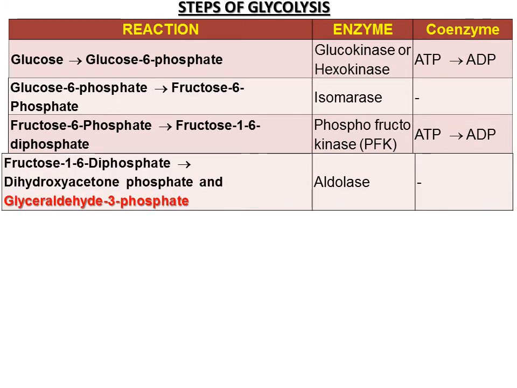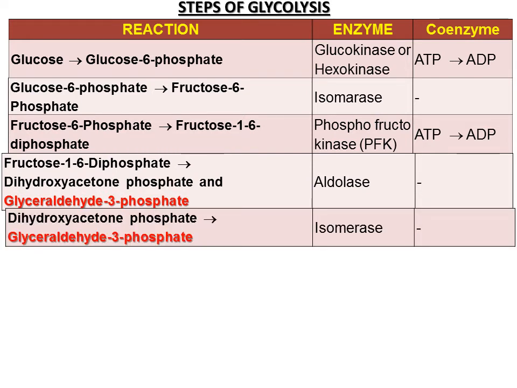Next reaction. Fructose 1,6-diphosphate is converted to dihydroxyacetone phosphate and glyceraldehyde 3-phosphate. If you remember, how many carbons does glucose have? It has 6 carbons. Up till now it was 6, 6, 6, 6. Now from 6, the number has changed to 3. That means the 6 carbon compound has broken down into two 3 carbon compounds. This is a 3 carbon compound, and this is also a 3 carbon compound. Enzyme is aldolase. No coenzyme is required here. So we are getting 2 molecules of 3 carbon each.